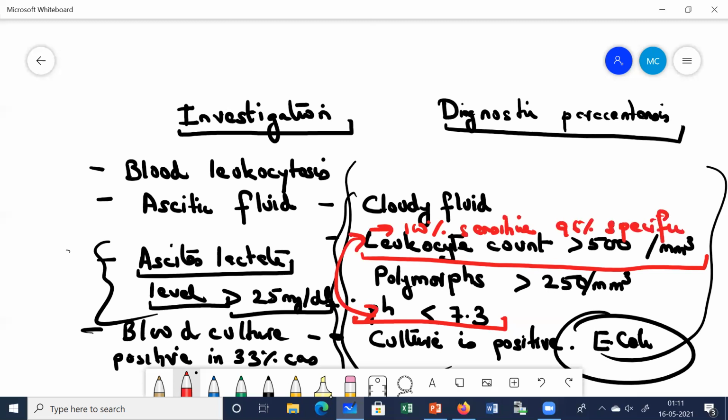Sensitivity and specificity of 100% and 96% respectively, these two parameters. Clear? So these are the two things to remember.